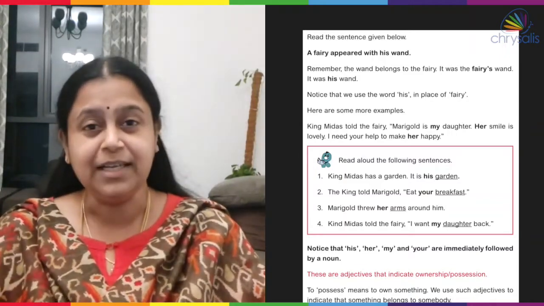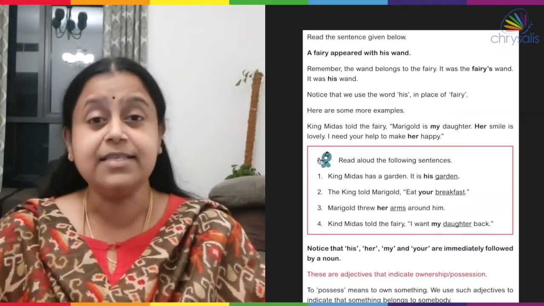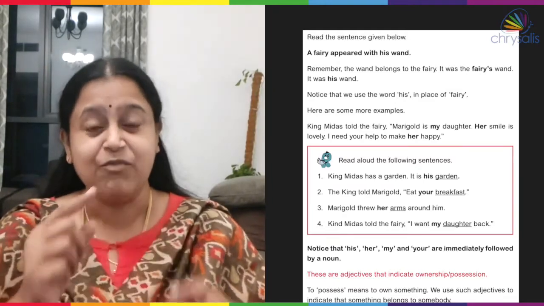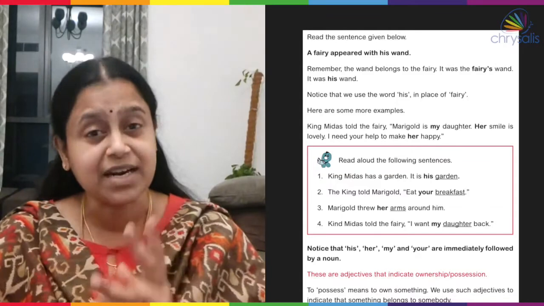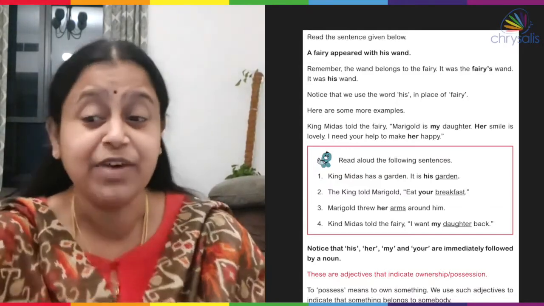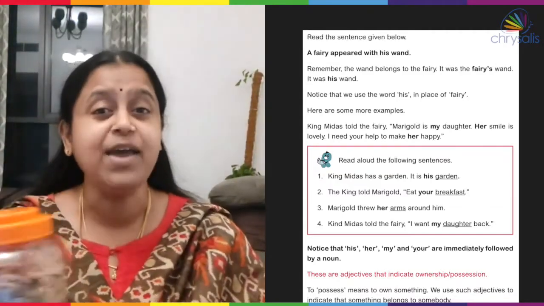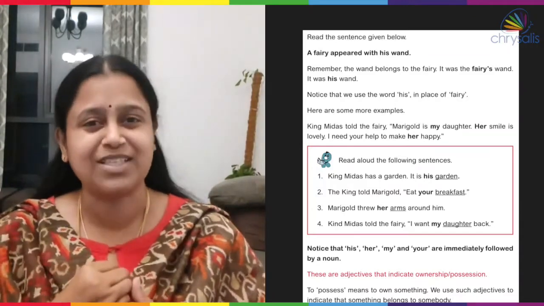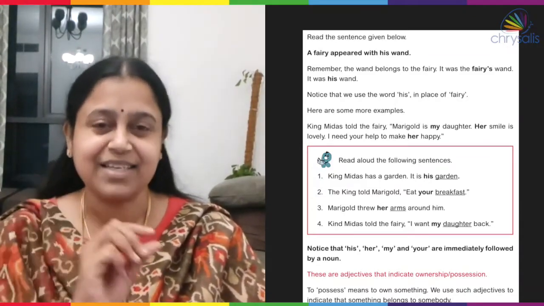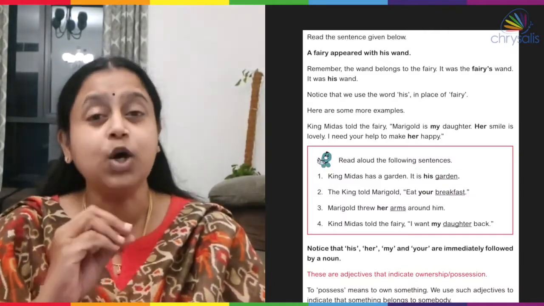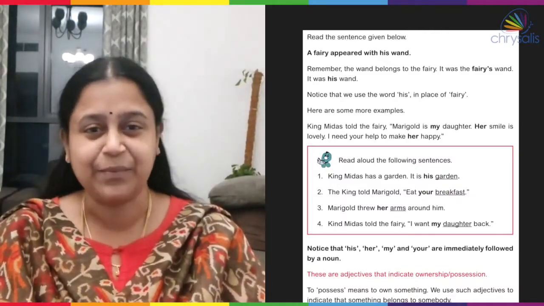For example, if you tell, this is my book. When you say this is my book, you own that book. You have the right to use that book. When I say this is my box, I own this box. That is mine. So, these adjectives indicate the ownership of something.